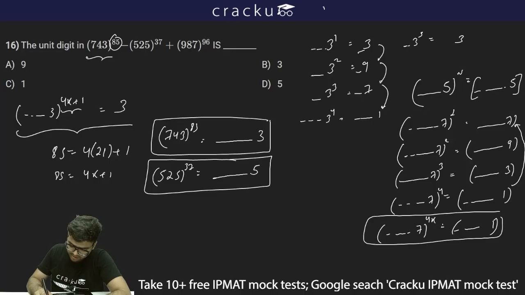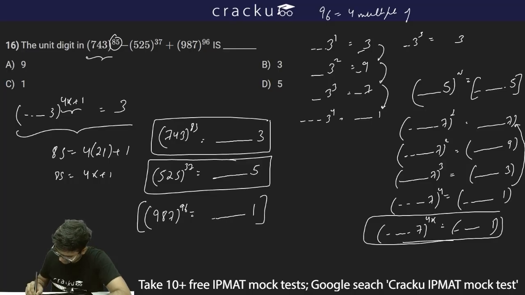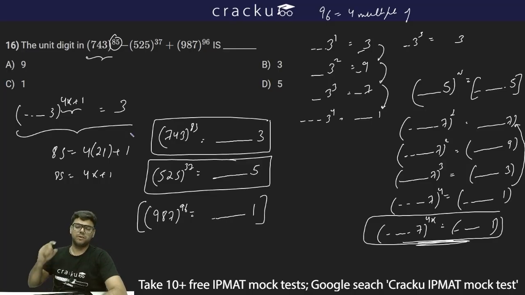Now 96 is a multiple of 4, so I can write it as 4 into k. Thus 987 to the whole power 96 will be some number whose unit digit is 1. So when the power is a multiple of 4, the unit digit is 1.